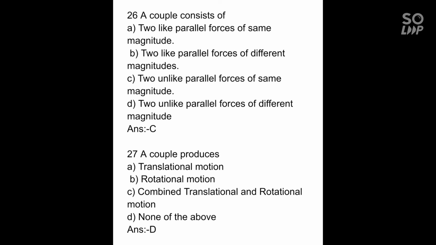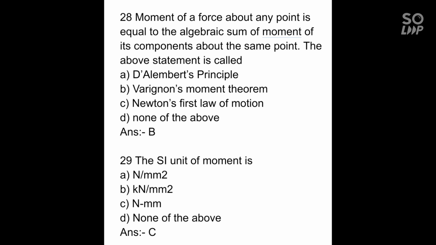27. A couple produces A. Translation motion, B. Rotational motion, C. Combined translation and rotation motion, D. None of above. And the correct option is D. None of above. 28. Moment of force about any point is equal to the algebraic sum of moments of its